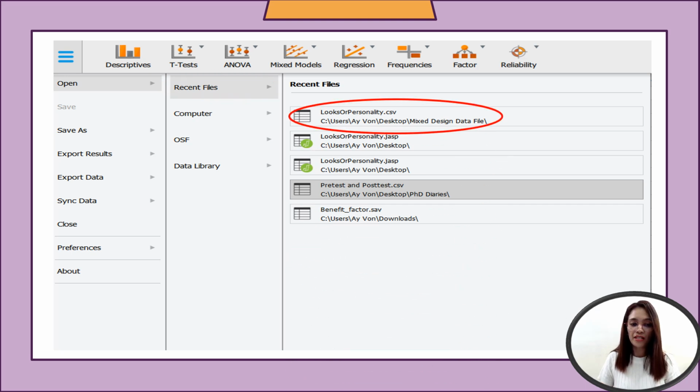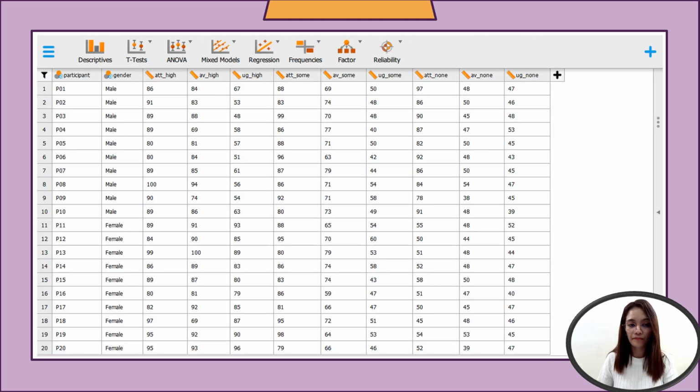After clicking recent file, you will look for the file. As you can see, it is already in CSV format. That is the looks or personality file. After opening the file, this will be displayed in JASP. Here you have the data, including gender as presented earlier. You have 9 experiments under the looks or the personality.